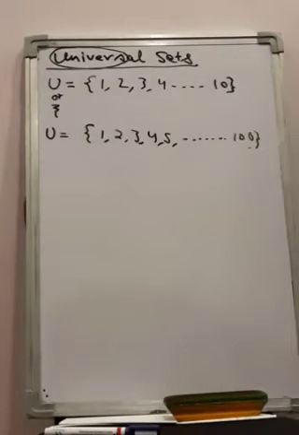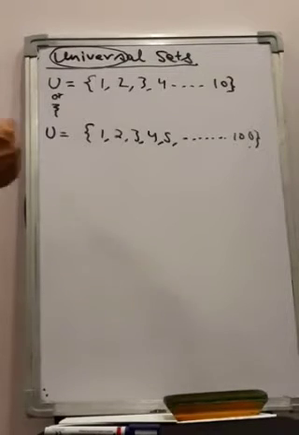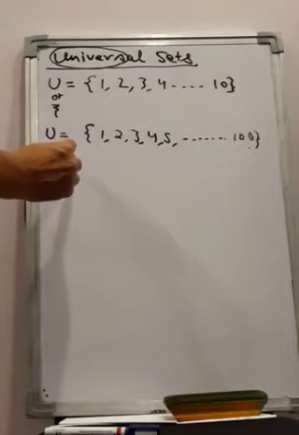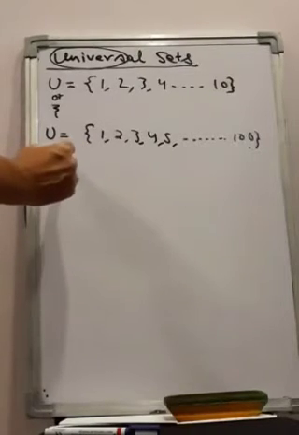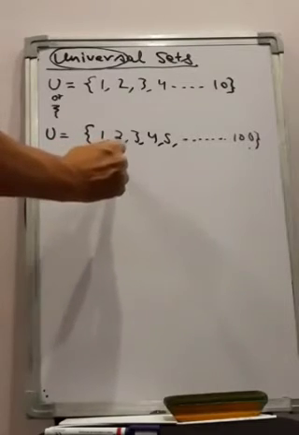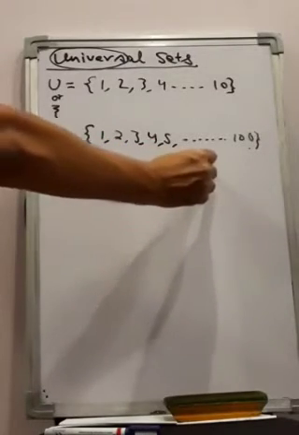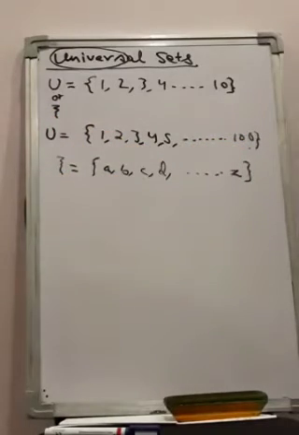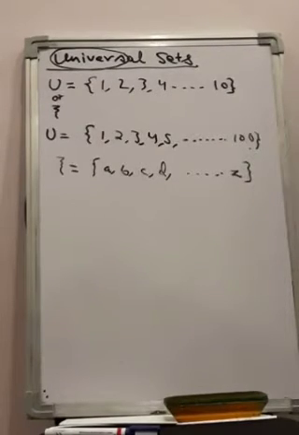So it depends upon the problem we are talking about or the situation given in the question, what our universal set is. Though it may be always fixed in some cases, like suppose you are given the universal set as all alphabets of the English language, then your universal set will be A, B, C, D till Z, because you know the English alphabets are from A to Z only. There are 26 alphabets. Those will form a universal set.